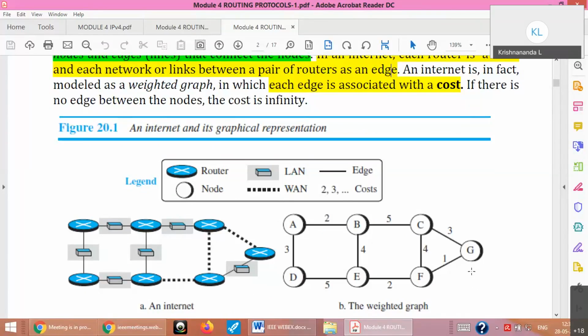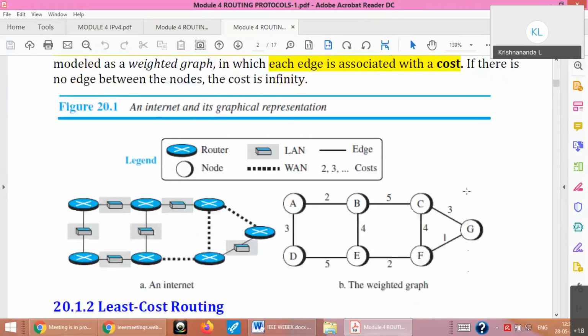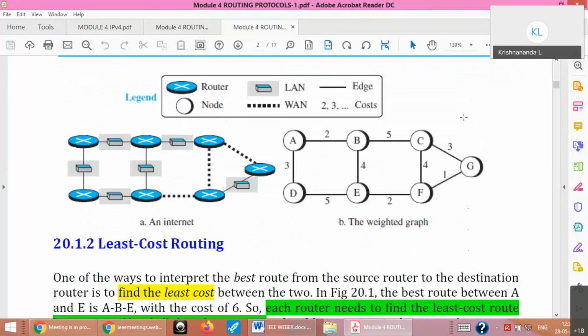And moreover, we also like to know the cost metric of that, whether I have to shell out 2 rupees, or it is 2 kilometers away from me, or it is taking 2 seconds to reach the destination. So some cost metrics should be written on top of the edge. Each edge is associated with a cost. So this kind of graph is called a weighted graph. This weight or cost, this 2, 5, whatever is written here. So this is how we try to visualize our internet, and this is a very simple one.